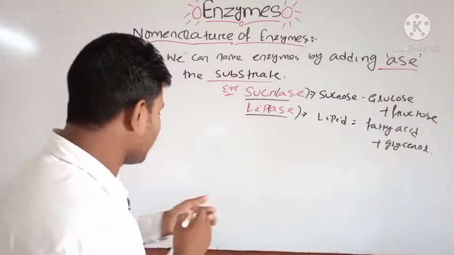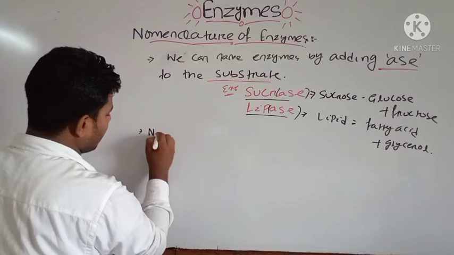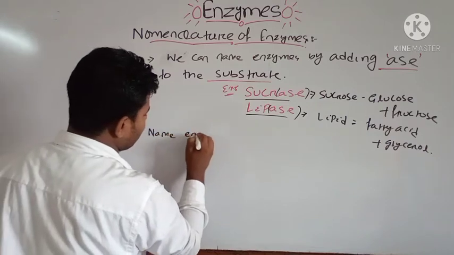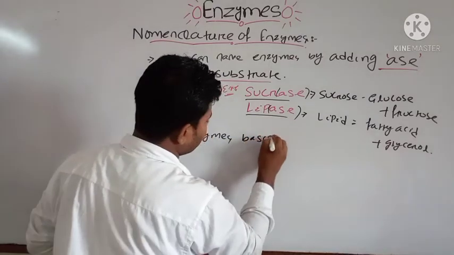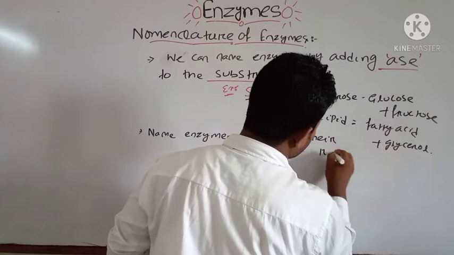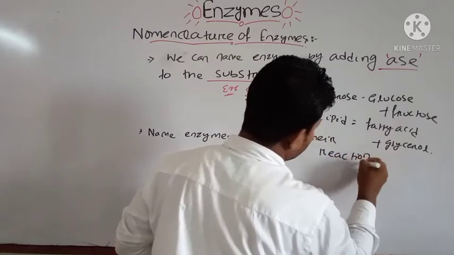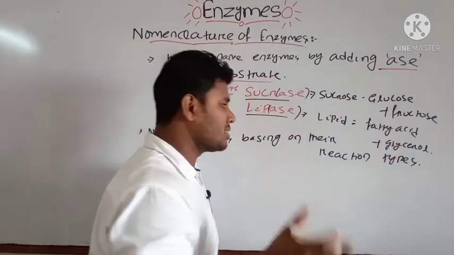Okay, and the second important point is that we can name enzymes based on the types of reaction they are performing.